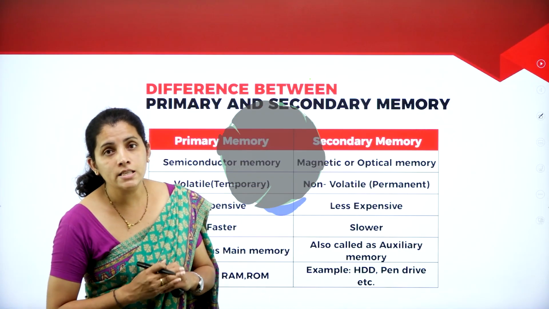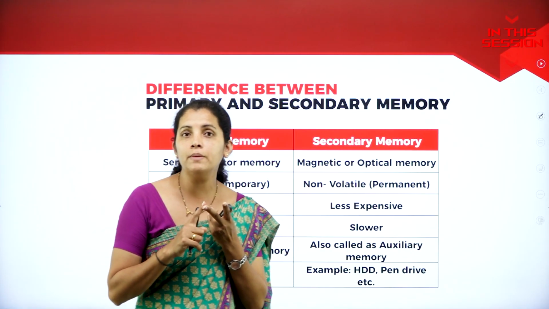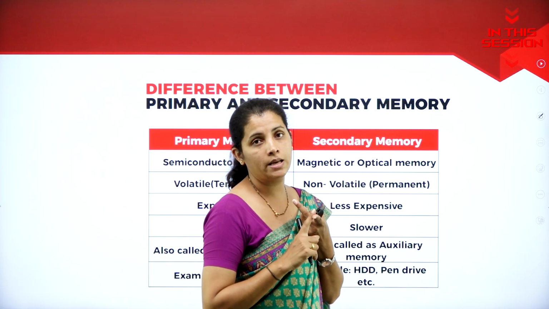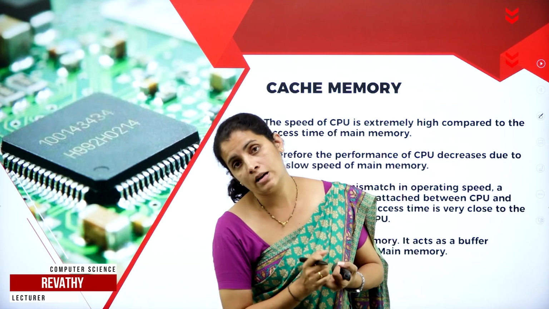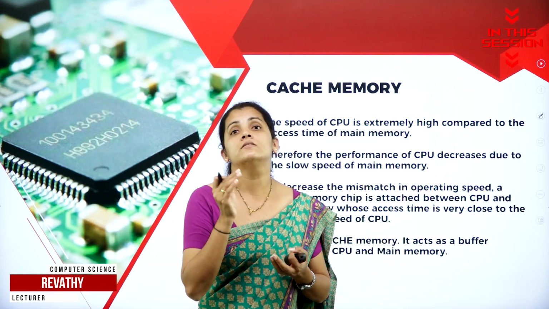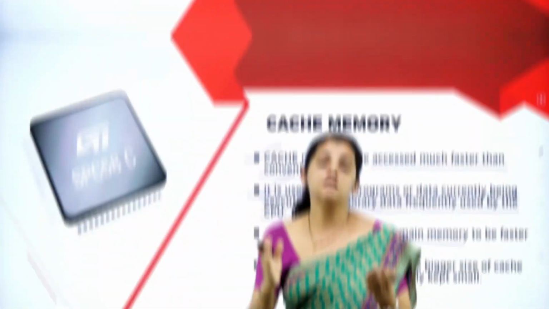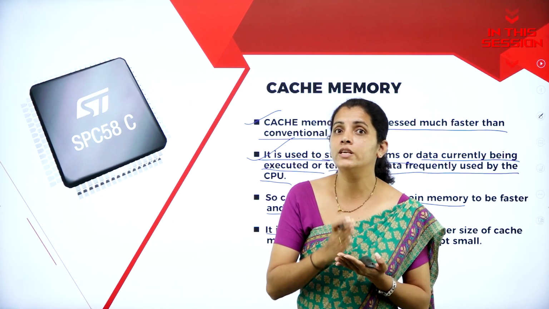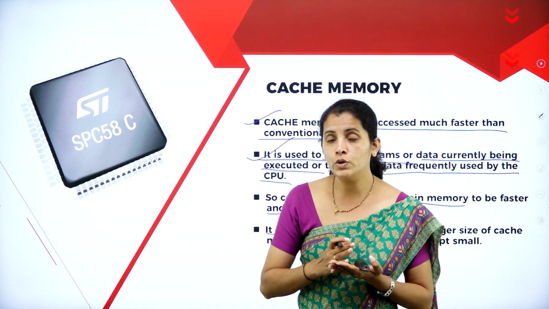The memory is further classified into two types, that is primary memory as well as secondary memory. This cache memory is called very fast memory and the size of the memory is very limited. The execution speed of the CPU is always high compared to your main memory.